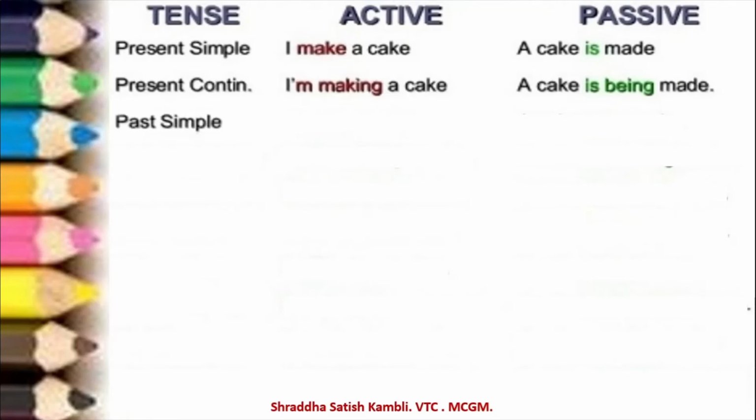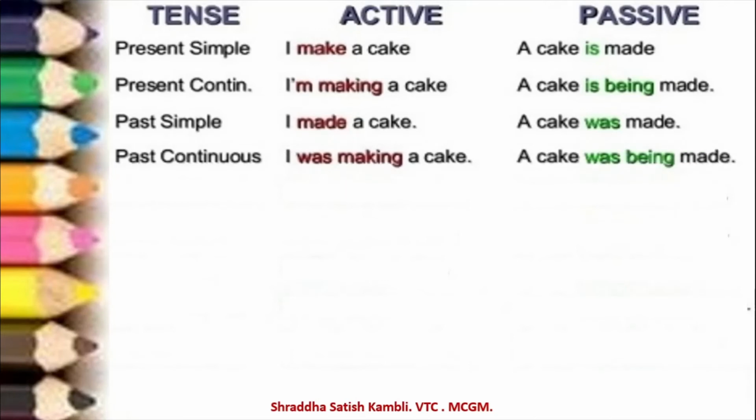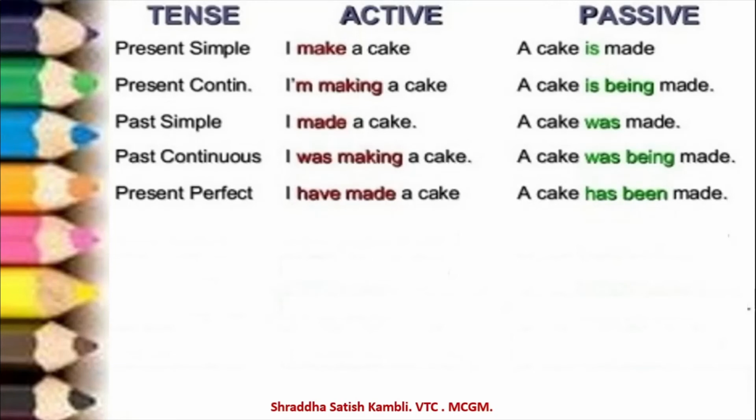The next tense, let us take past simple. So, "I made a cake." "A cake was made by me." Past continuous. "I was making a cake." "A cake was being made." "By me", I am not going to repeat it here now. Okay? Then you have present perfect. "I have made a cake." "A cake has been made by me."